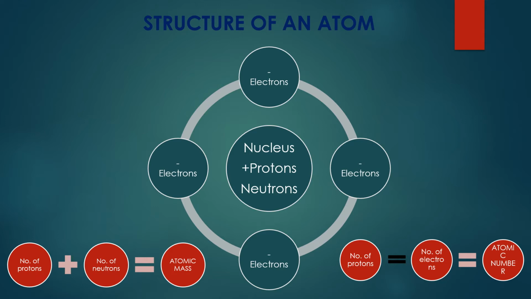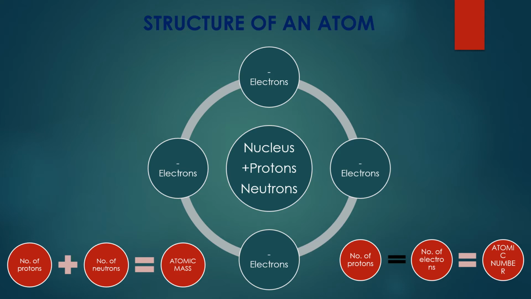Atom is made up of three main components, that is electrons, neutrons and protons. In the center of the atom is a nucleus which consists of protons and neutrons. Protons are positively charged and neutrons are neutral. Together they make up the atomic mass, that is atomic weight of an atom.